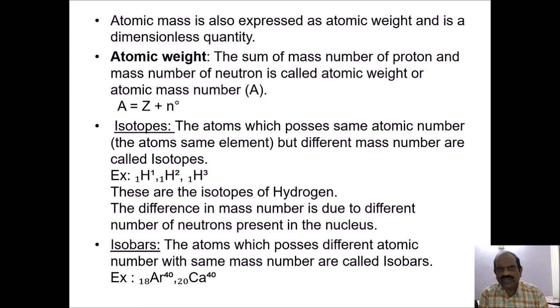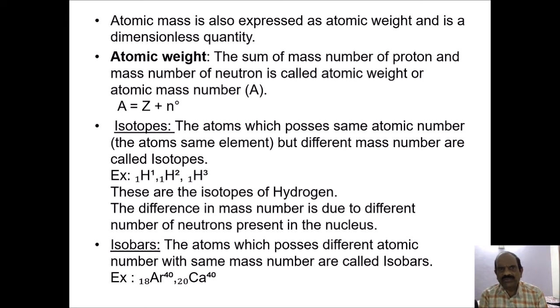Atomic mass is also expressed as atomic weight and is a dimensionless quantity. Atomic weight, the sum of the mass number of protons and the mass number of neutrons, is called atomic weight, or atomic mass number, that is the capital A. And hence A is equal to Z plus N. Z indicates the number of protons, N indicates the number of neutrons.